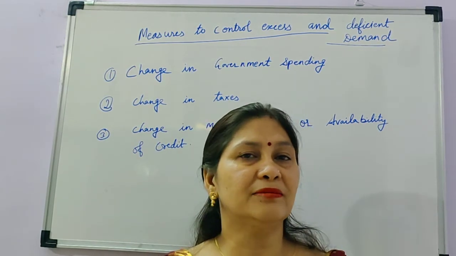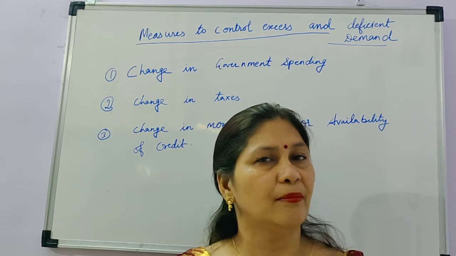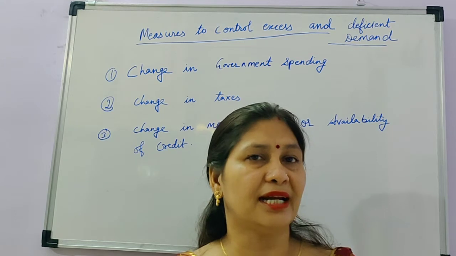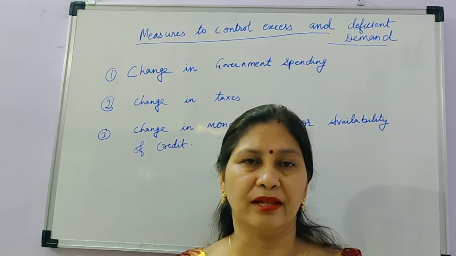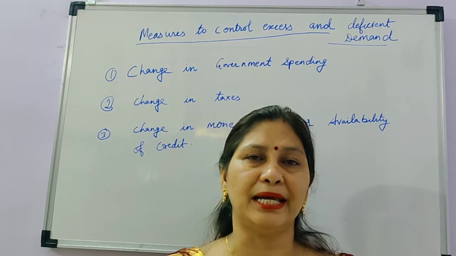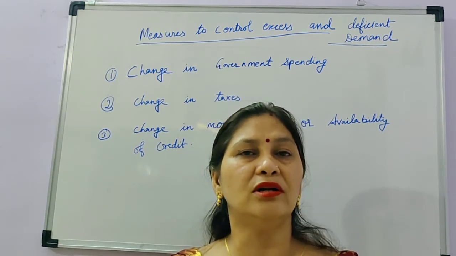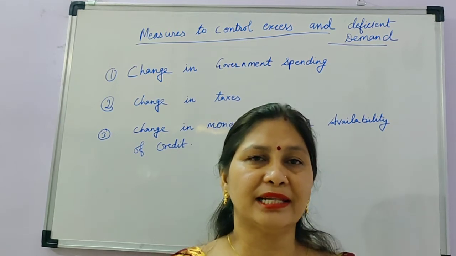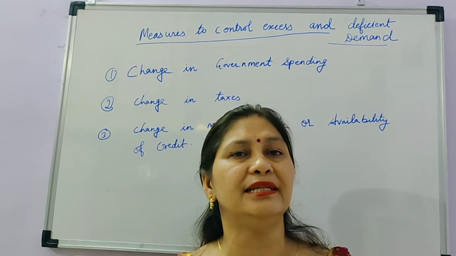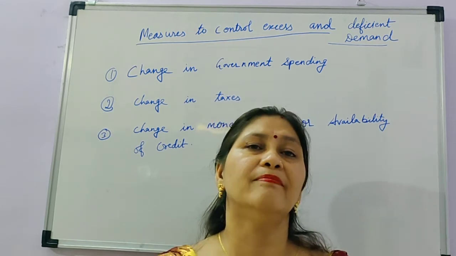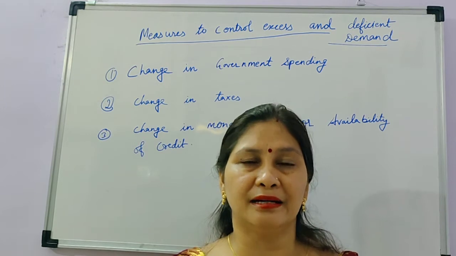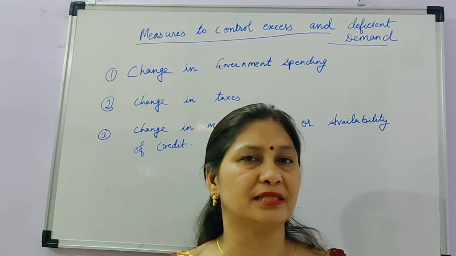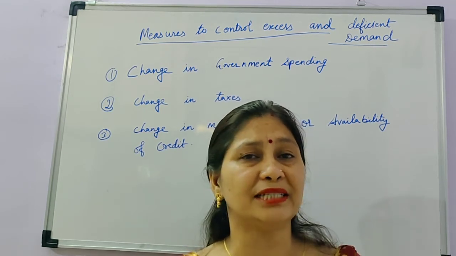And when AD is more than AS or AD is less than AS, both situations are not desirable for the economy, and it will create inflation or deflation, that is excess demand and deficient demand in the economy. Inflation and deflation mean price rise and price fall. Both are not good for the economy. Inflation arises when there is excess demand in the economy, that is AD is more than AS. That means the actual aggregate demand is more than the required demand in the economy. That is a situation of excess demand and it brings inflation in the economy.